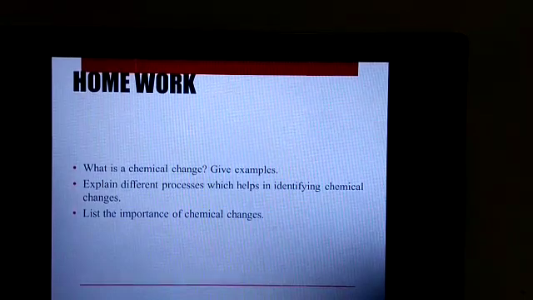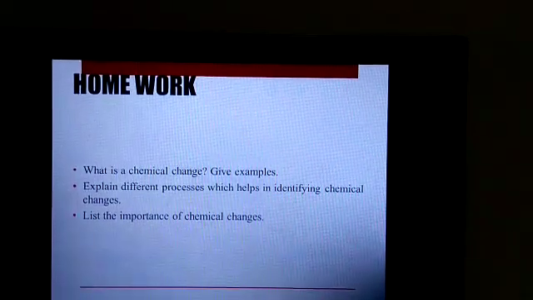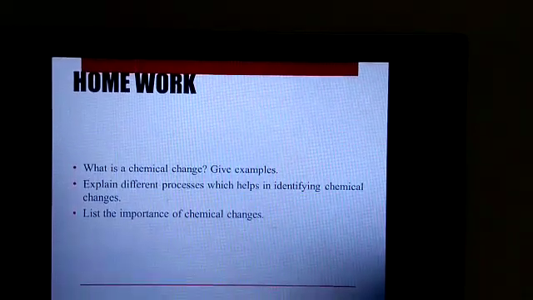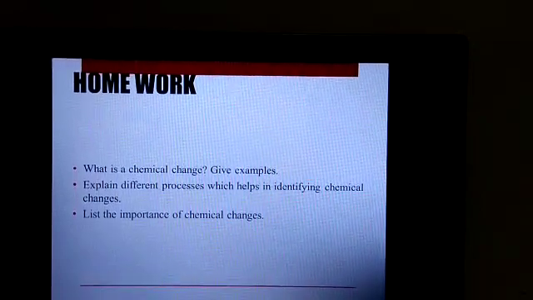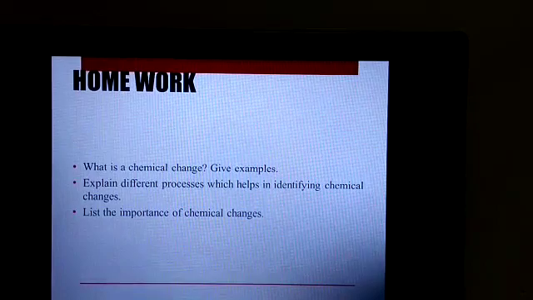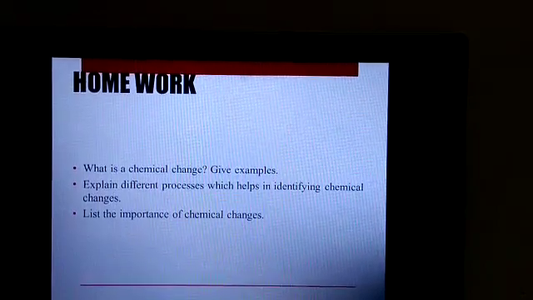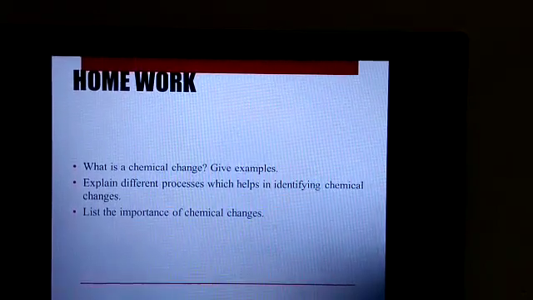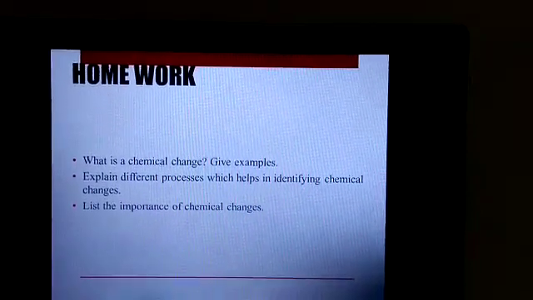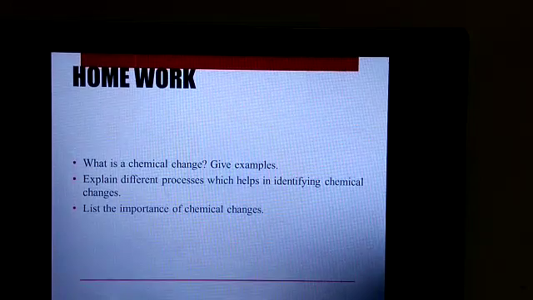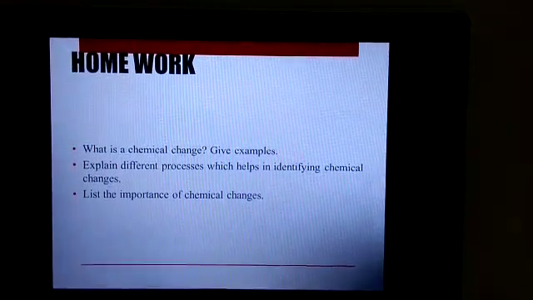Give examples. Second question, explain different processes which help in identifying chemical changes. Question number 3, list the importance of chemical changes. Write these answers in your chemistry notebook and try to complete the exercise questions given in your textbook. Thank you.